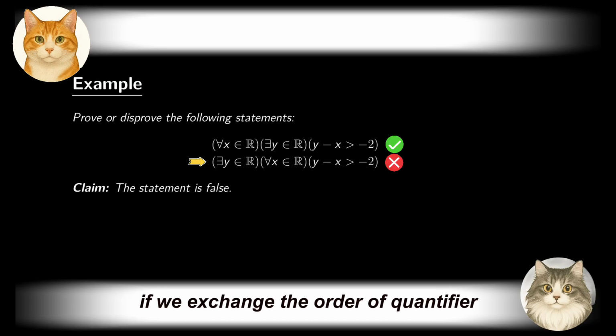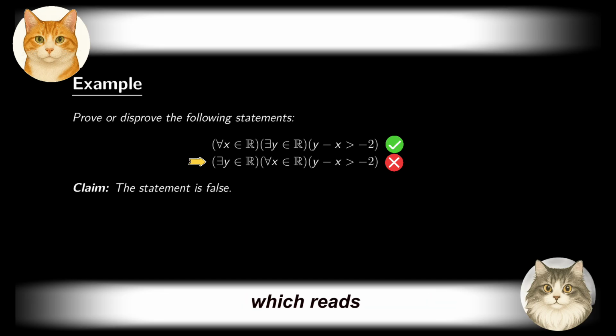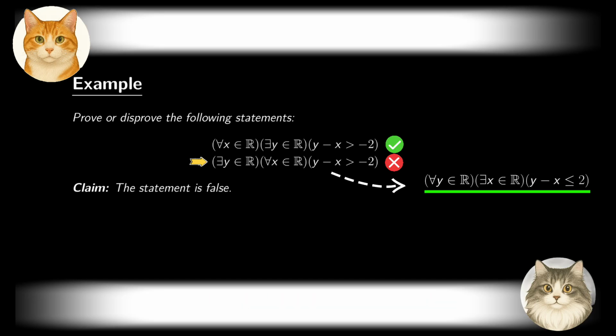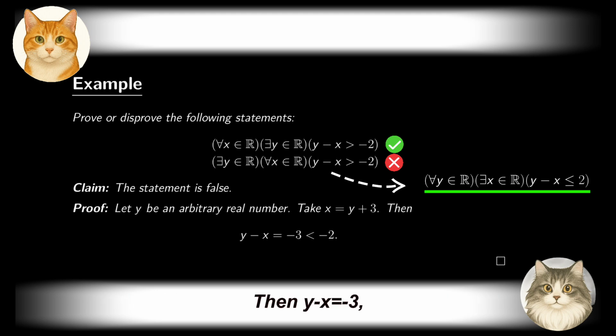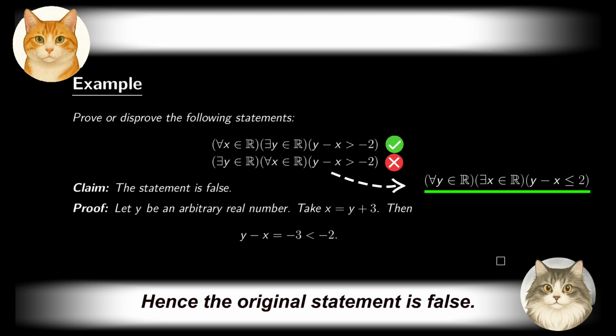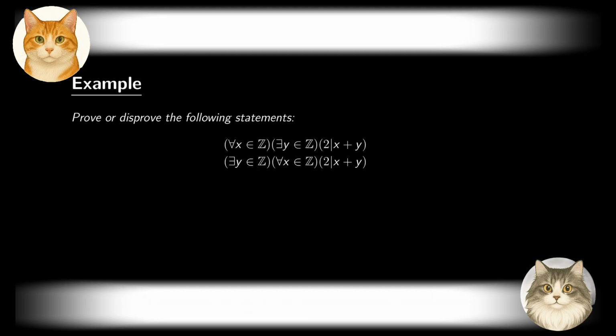On the other hand, if we exchange the order of quantifiers, then the thus obtained statement is false. To prove it, consider its negation, which reads, for any real number y, there exists a real number x, such that y minus x is less than or equal to -2. This is true. Indeed, let y be arbitrary and take x to be y plus 3, then y minus x is equal to -3, which is less than -2. Hence the original statement is false.